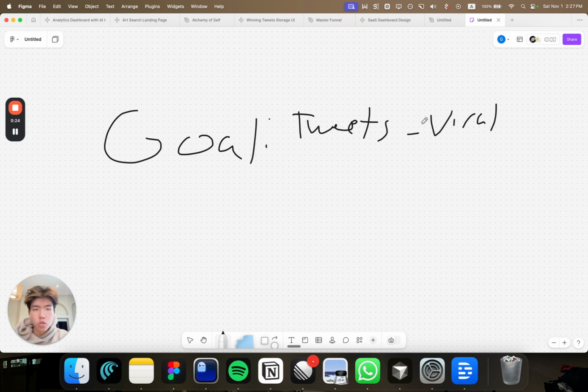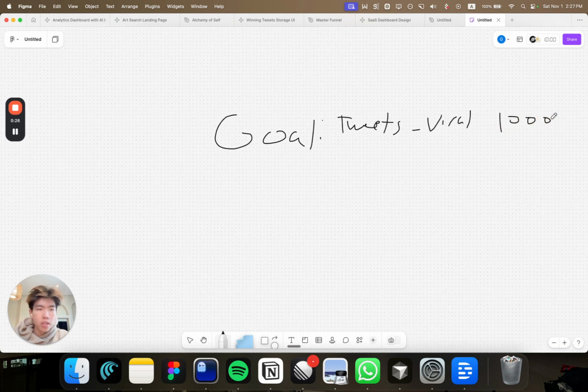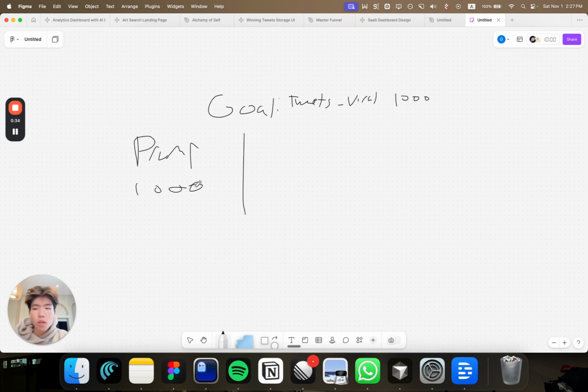Let's say the goal is to get to 1,000 tweets. It's very easy to just prompt ChatGPT and say create 1,000 tweets. But the issue with this is that the information ChatGPT has doesn't have enough context of what's currently going viral and all of the relevant niche-specific stuff. So you can create a lot of tweets, but they won't go anywhere, just because it doesn't have the right real-time data of what's already going viral, right?